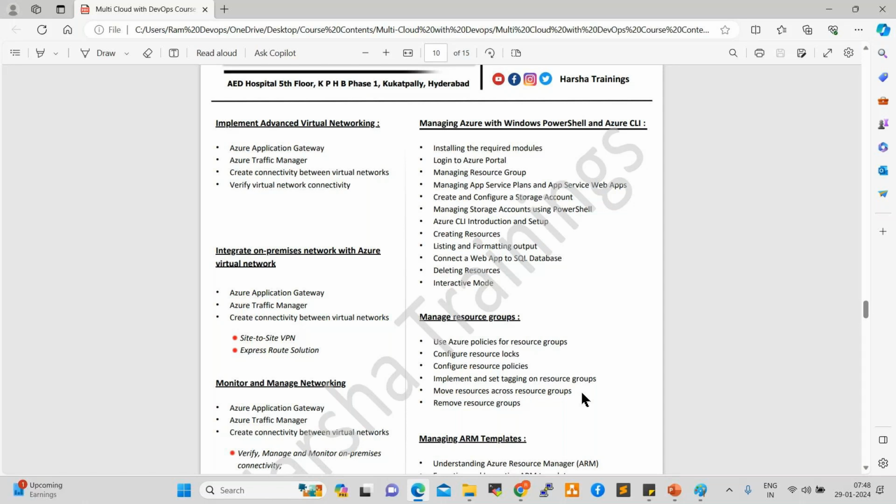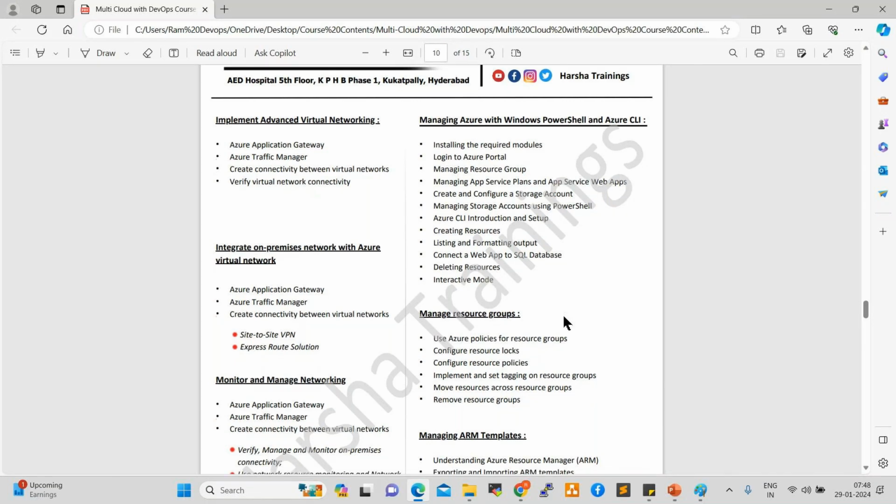In AWS, networking we call VPC. In Azure, networking we call VNets, virtual networks, right? So like that, the terminology would be a little different. Functionality wise, all the concepts are the same. Next one is GCP. GCP content also I'll show you.